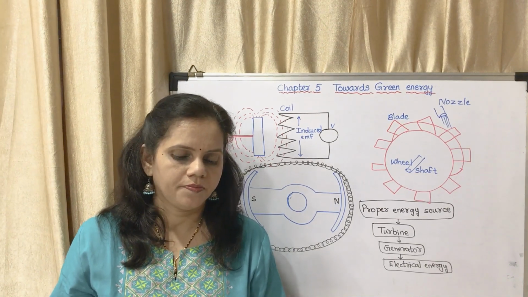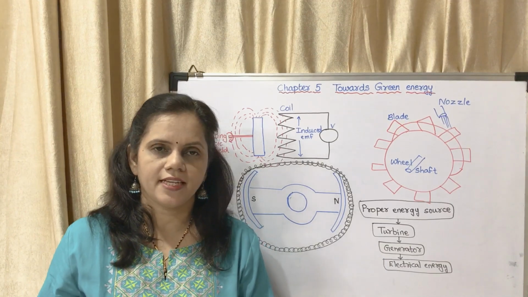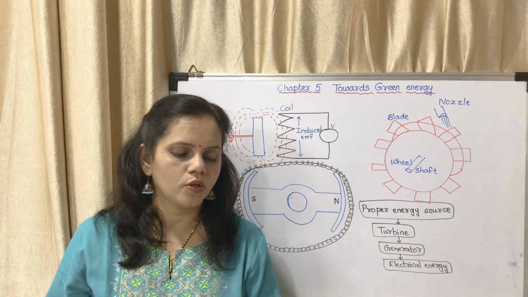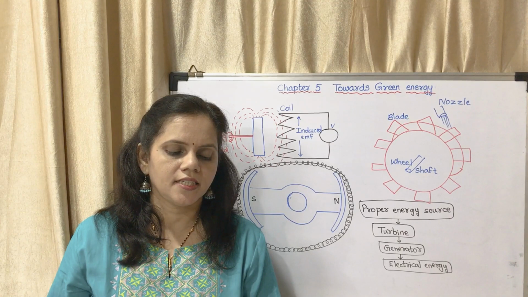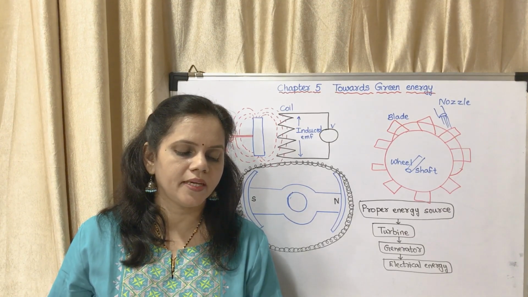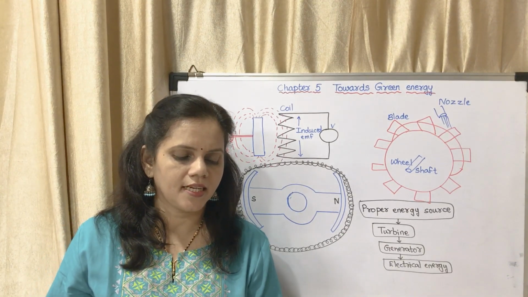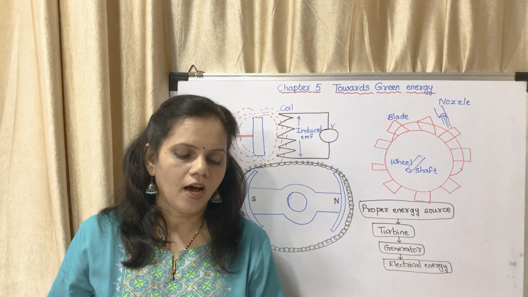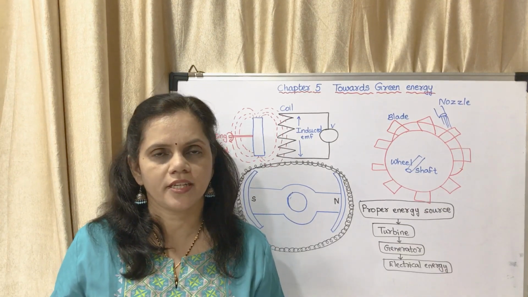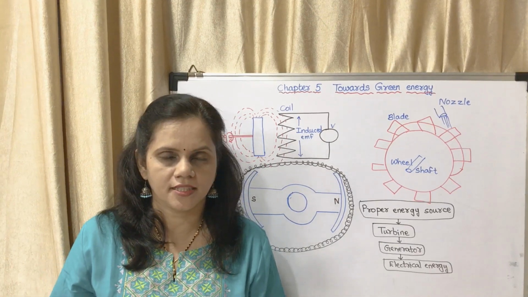Now, energy and use of energy. In modern civilization, energy has become a primary need along with food, clothes and shelter. We need energy in different forms for diverse types of work. The energy that we may need is in the form of mechanical energy, sound energy, chemical energy, light energy or heat energy. How do we get these different forms of energy? From where do we get them? We get these different forms of energy from some other forms of energy.